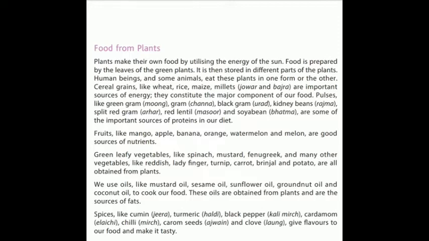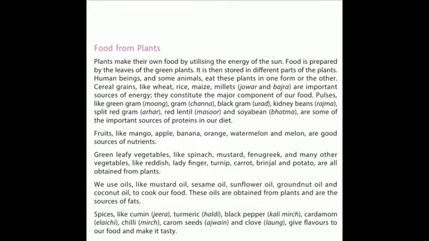Now, these constitute a major component of our food, right? In our meals, what we see is mostly we consume the cereals. Okay, we eat more chapati than the dal or the vegetables. We eat more rice as compared to the dal or the vegetables. We can just have one bowl of dal or one bowl of vegetables, but you are going to take at least one big bowl of rice for yourself, right? So that's why it's a major component of our food.